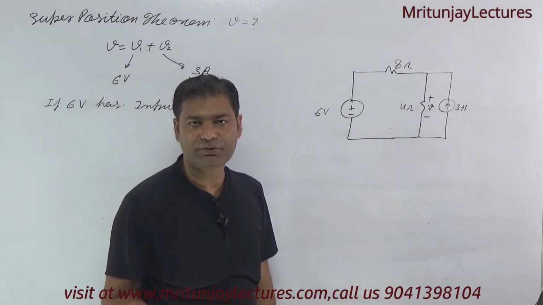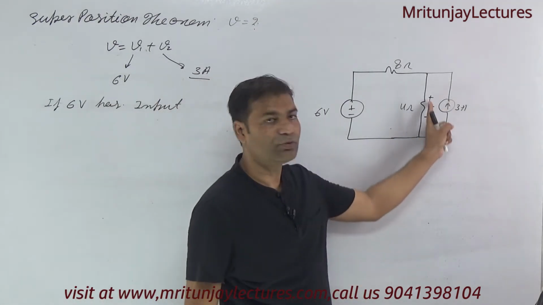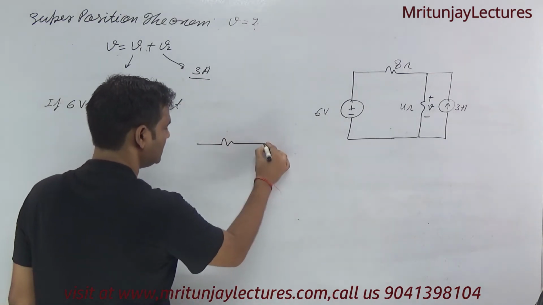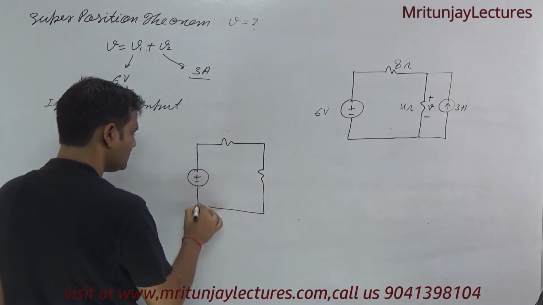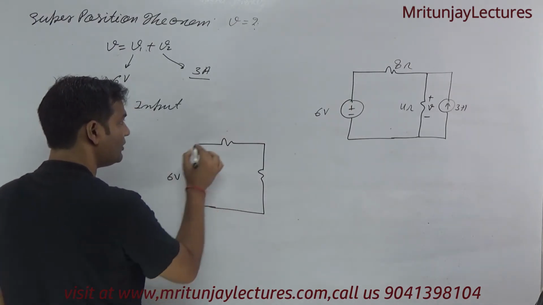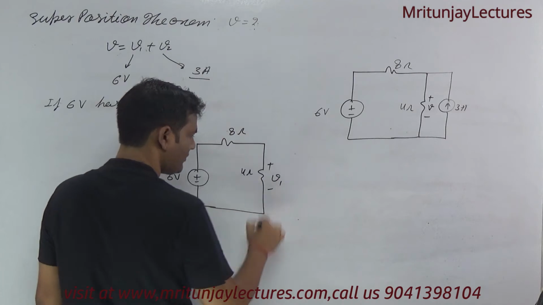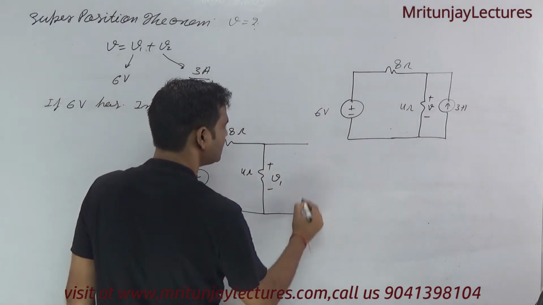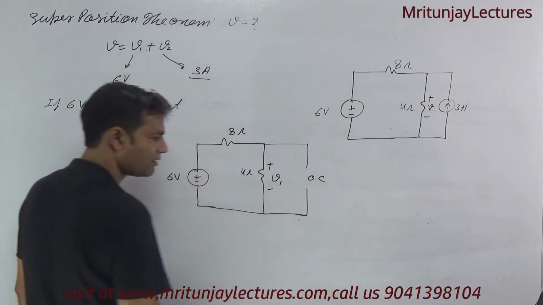If the current source is 0, this is an open circuit. That is 6 volt. What about the voltage here? V1. And this one is also an open circuit.